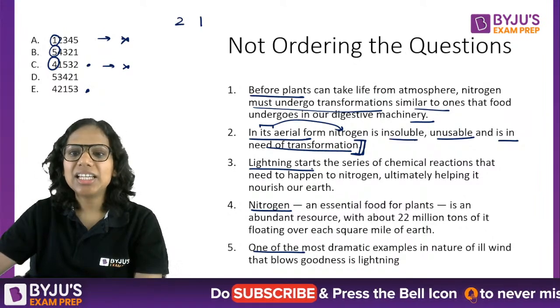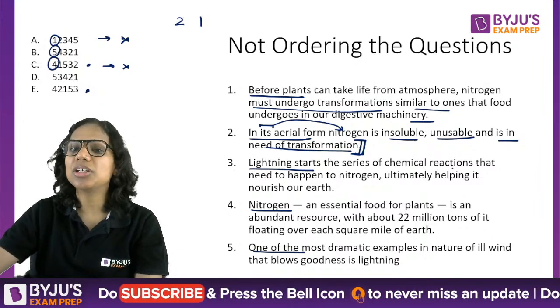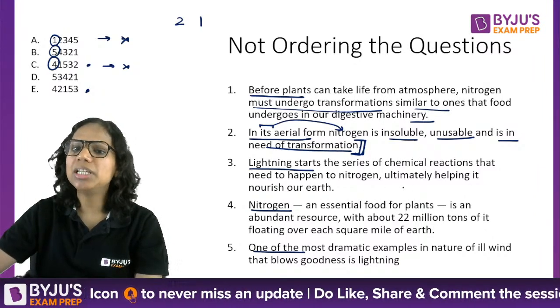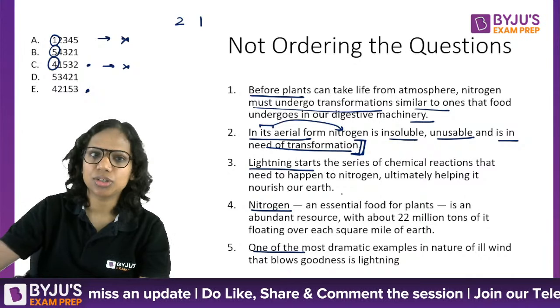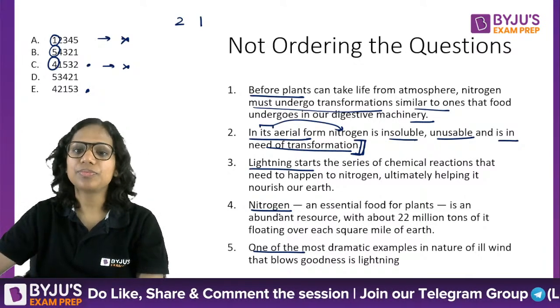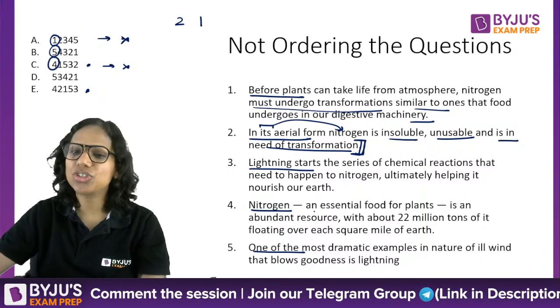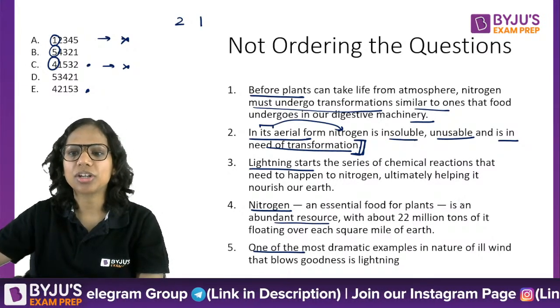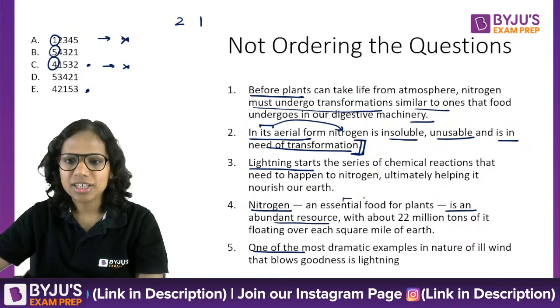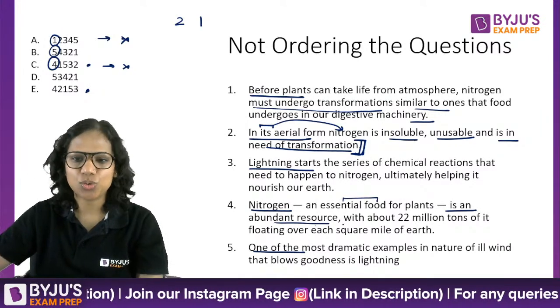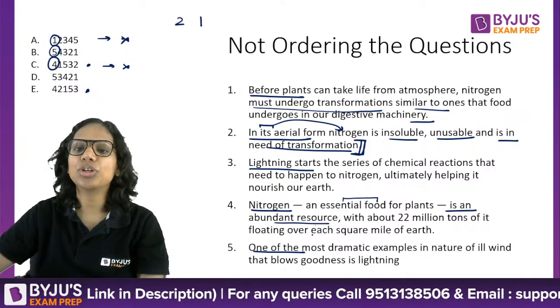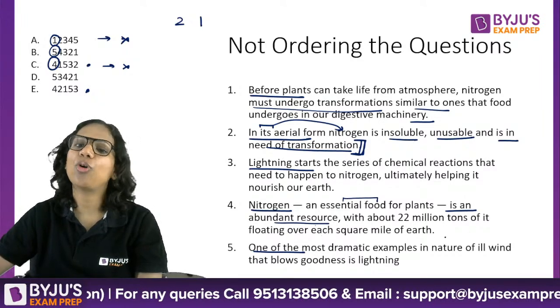3 says, lightning starts the series of chemical reactions that need to happen to nitrogen, ultimately helping it nourish our earth. All right, okay. Now, 4 says, nitrogen, an essential food for plants, is an abundant resource. Abundant resource of what? Okay, essential food for plants is an abundant resource, so it's a food, fine, with about 22 million tons of it floating over each square mile of earth.